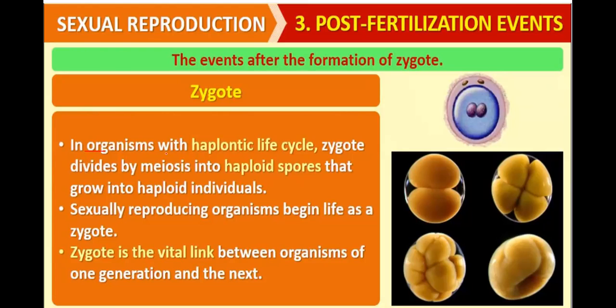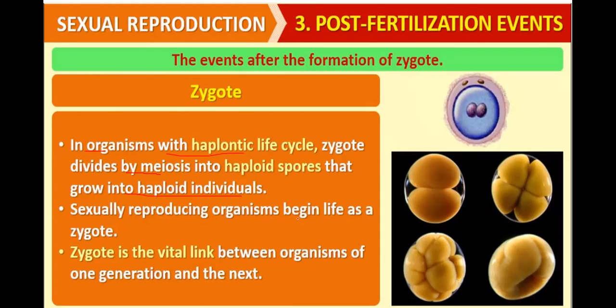In organisms with a haplontic life cycle, the zygote divides by meiosis into haploid spores that grow into haploid individuals. So once the zygote is formed, if the organism has a haplontic life cycle, it will divide by meiosis.